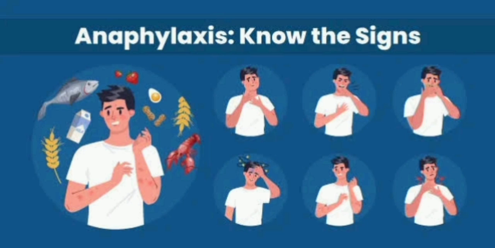Give it in the mid outer thigh. Technique is very important to know. An auto-injector may be used. Dose by age, or 10 microgram per kg, 1 in 1000 strength, 0.01 ml per kg, maximum 0.5 ml equal to 0.5 milligram. Less than 6 years we give 150 mcg, 6 to 12 years 300 mcg, and more than 12 years 500 mcg.